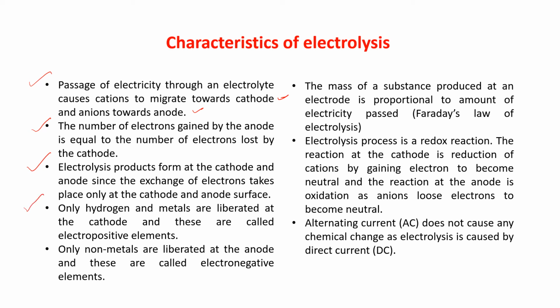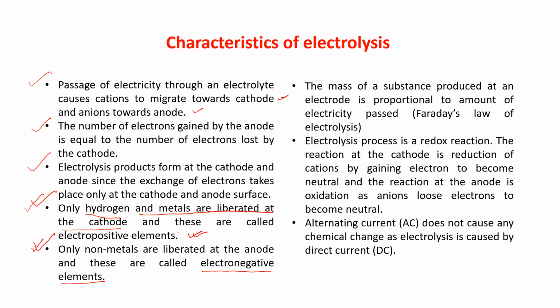Next, only hydrogen and metals are liberated at the cathode. Very important, these are called electropositive elements. And only non-metals are liberated at the anode, and these are called electronegative elements. These two points are important.